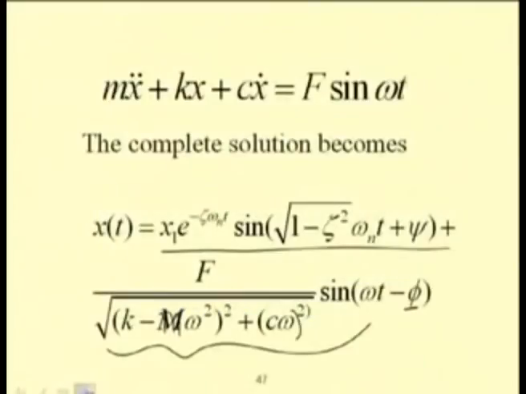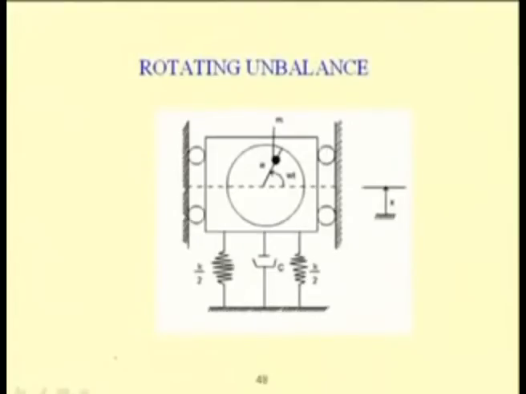For example, in case of a rotating unbalance, due to the presence of a small rotating mass, the system will be subjected to a centrifugal force. The centrifugal force can be divided into two parts, one in the vertical direction and one in the horizontal direction. The vertical component will be m e omega square sin omega t and the horizontal part will be m e omega square cos omega t.